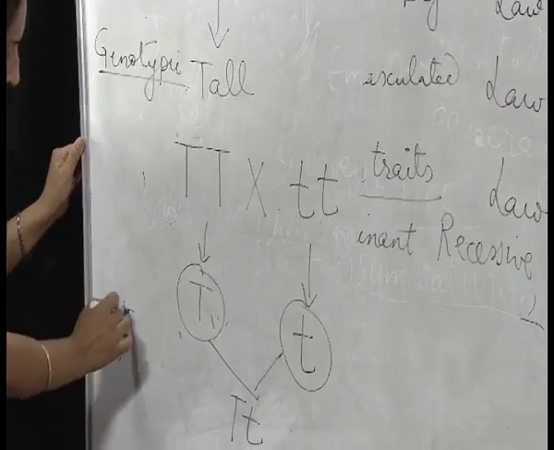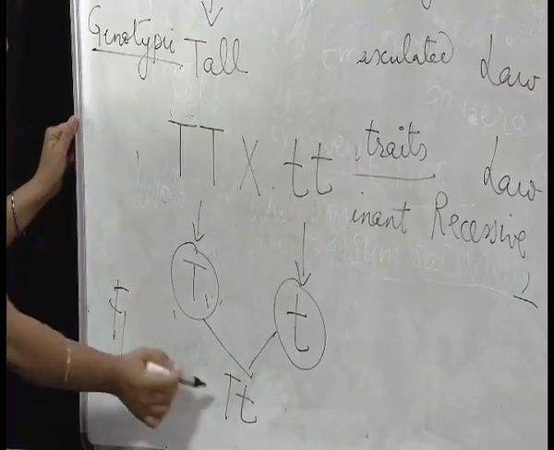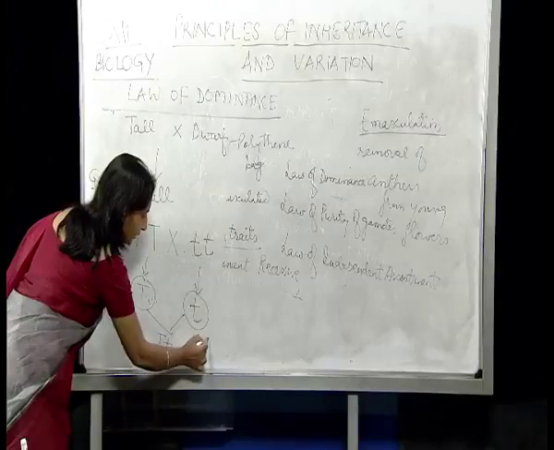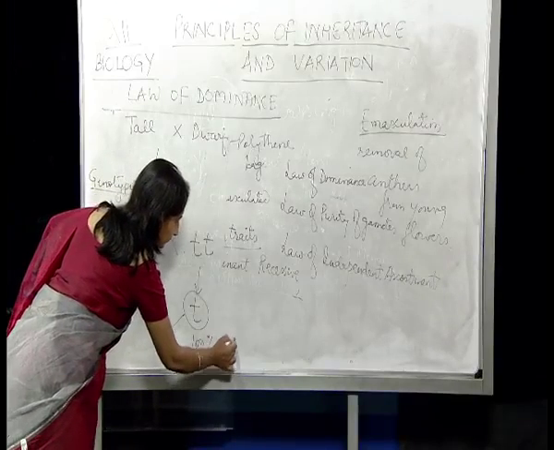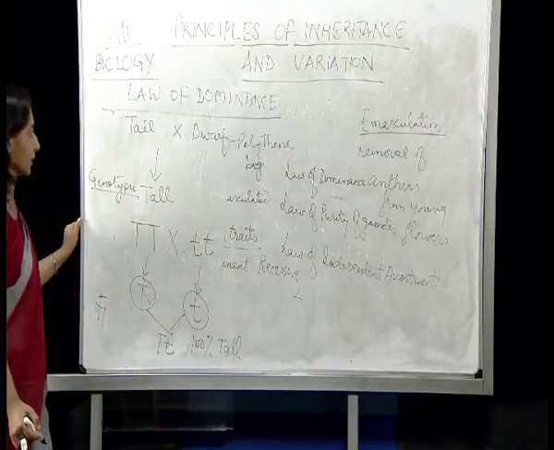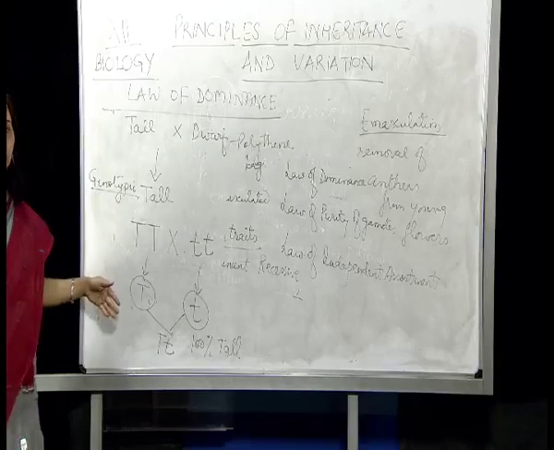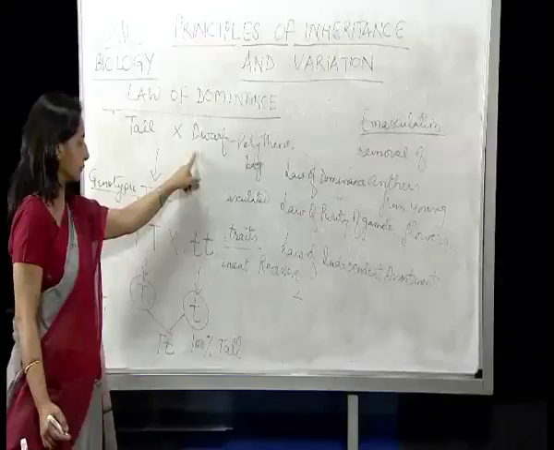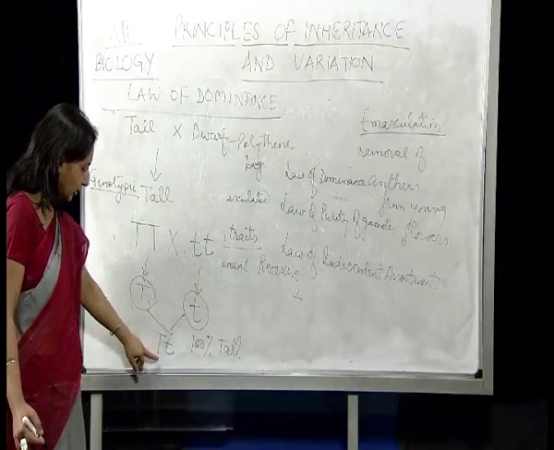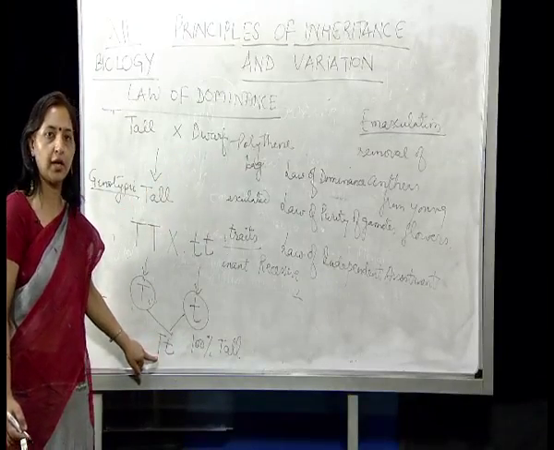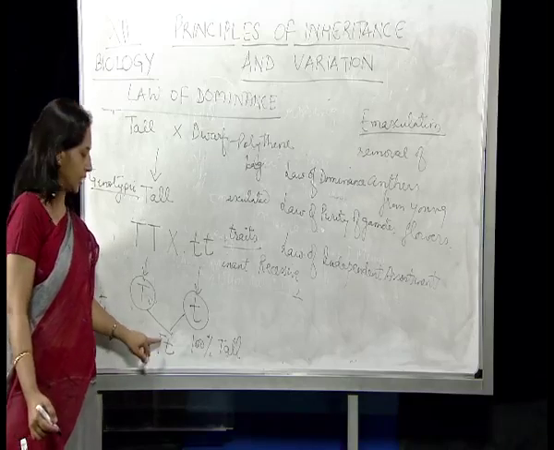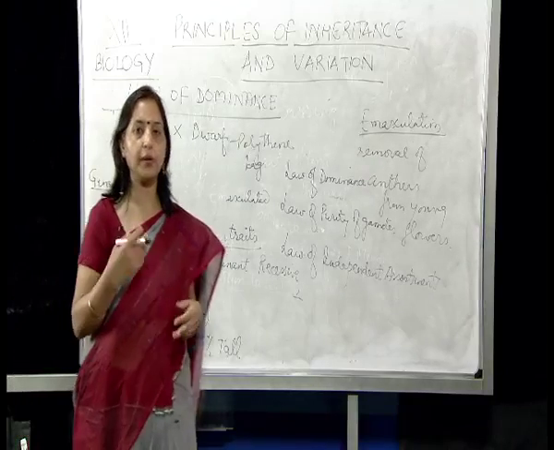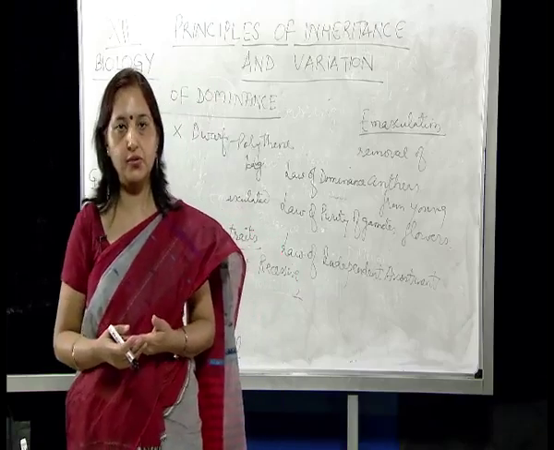And in F1, that is the first generation, 100% of plants were tall. So in this cross, it is very clearly shown that out of 2 traits from the parents, only one appeared in the first generation, and here it was tallness.